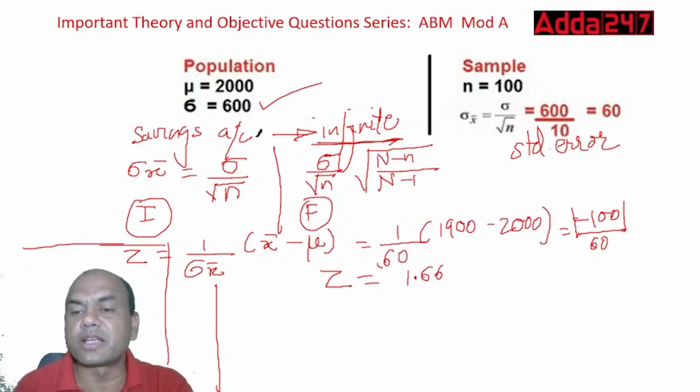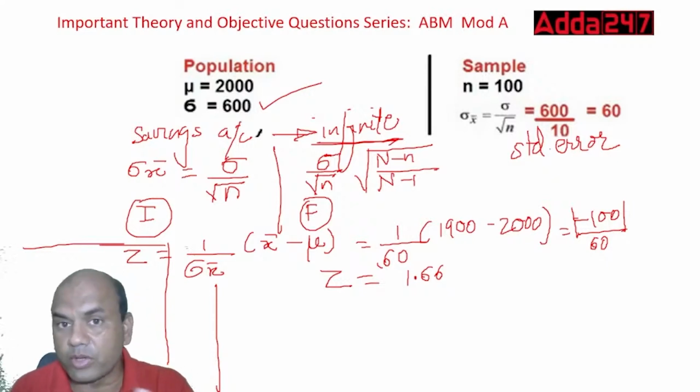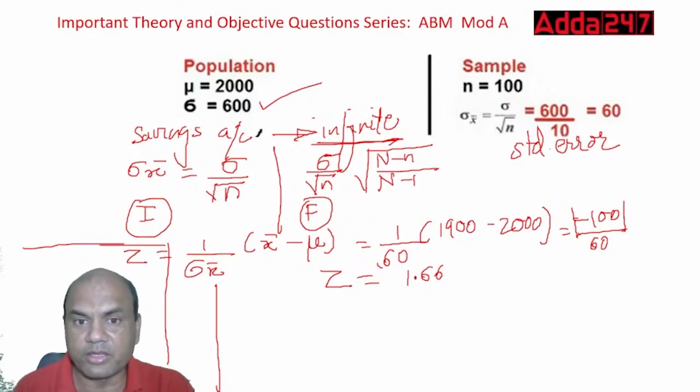1900 minus 2000, that is minus 100. Ignore the plus minus sign. So take it plus only. And this 60. So 100 upon 60 is 1.66. Up till now over here, got it now, everyone? Now using this Z value, we have to find out the probability.